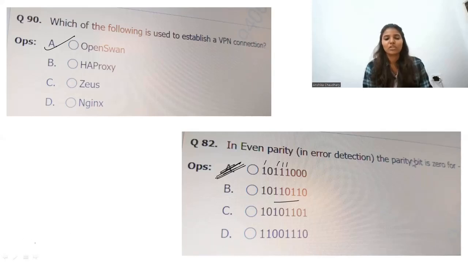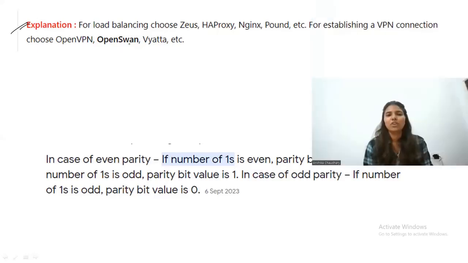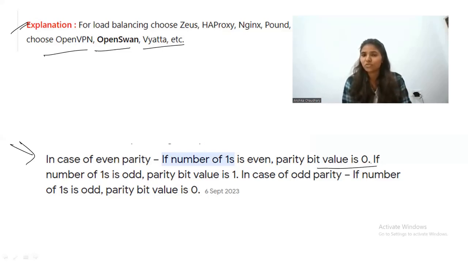Now let's have a look at the explanation. This is the explanation for question number 1. For load balancing, choose Zeus, HAProxy, Nginx, Pound, etc. For establishing a VPN connection, choose OpenVPN, OpenSWAN, or Vyatta. Right. So let's have a look at the second explanation. In case of even parity, if the number of ones is even, the parity bit value is 0. So it is what the question was asking for. Right. So we have guessed the answer already. So let's move on to the next question.